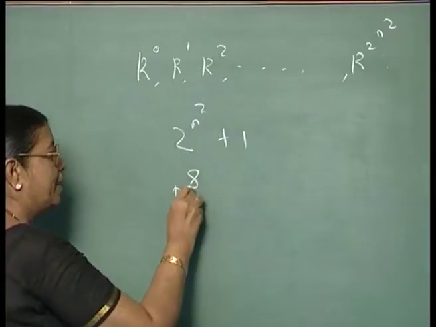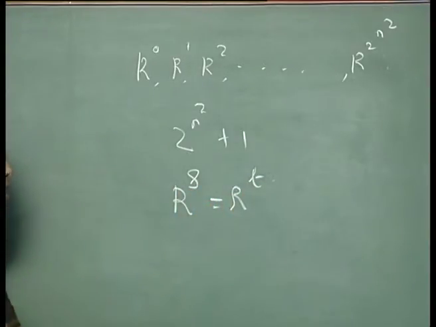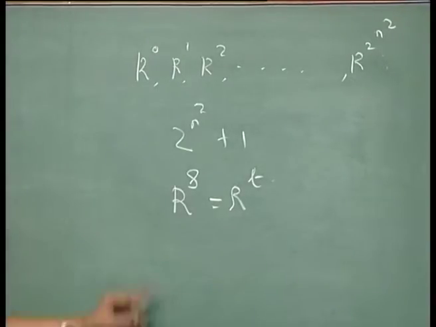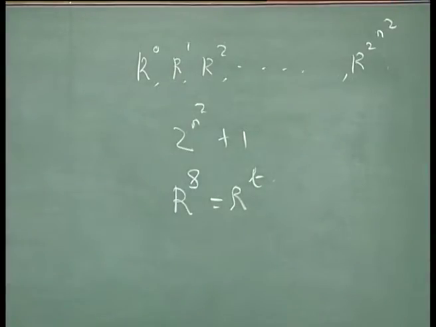Therefore, there will be some s and some t between these values such that R power s is equal to R power t.